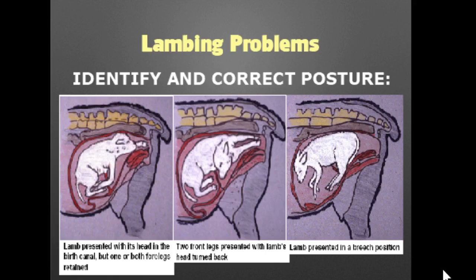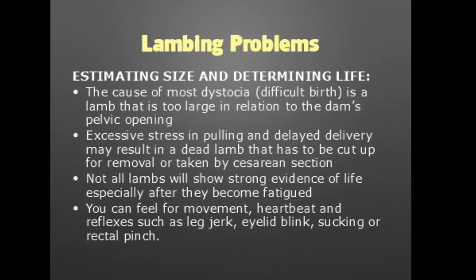The cause of most dystocia, or difficult birthing, is a lamb that is either too large in relation to the dam's pelvic opening, or a dam that's too small. Excessive stress in pulling and delayed delivery may result in a dead lamb that has to be cut up for removal or taken out using cesarean section.